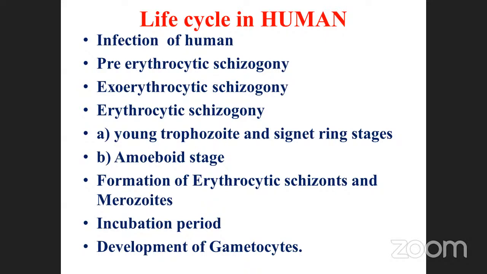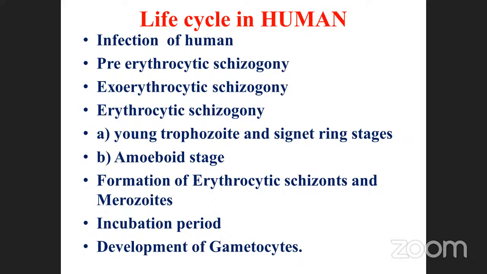So these are the stages. How many stages are there? See, so many stages, 7 to 8 stages. After that only it can be produced within the human beings, I am telling. Before, we studied that thing in the salivary gland of the mosquito. But here, in the human being, these are the changes that occur after the entry of Plasmodium.